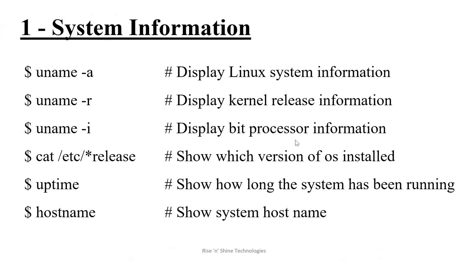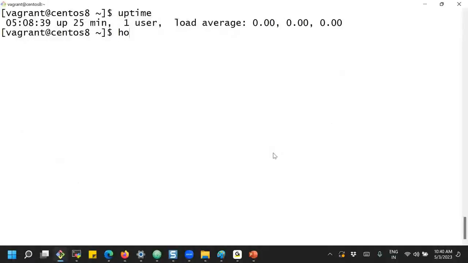Another command we have: how do you know the host name of the system? There is a hostname command. That is the logical name of the system, which is CentOS 8. But the IP address, we will come back to later. The host name and the IP address we will cover deeply in networking. But just understand how we get the host name of the system: the command hostname.